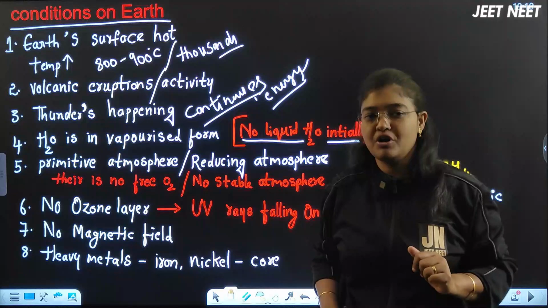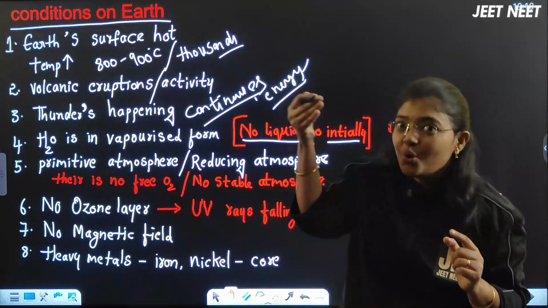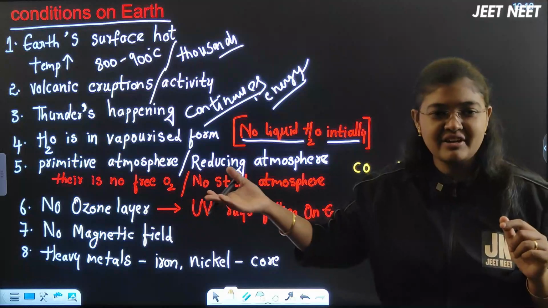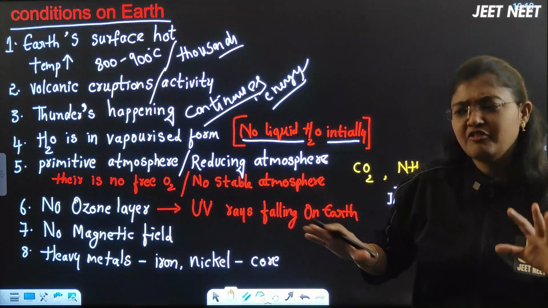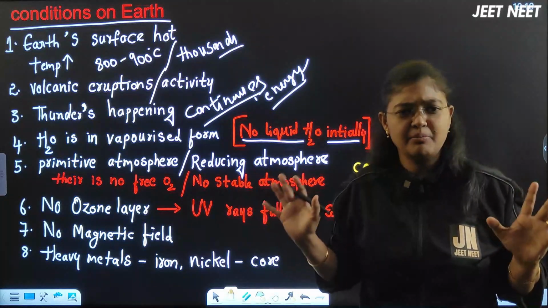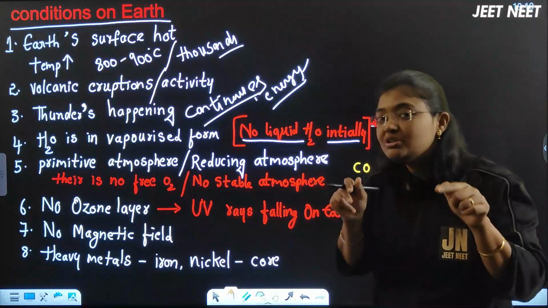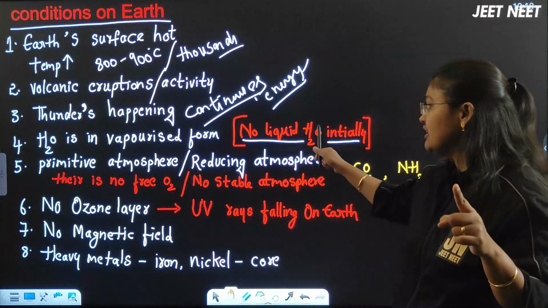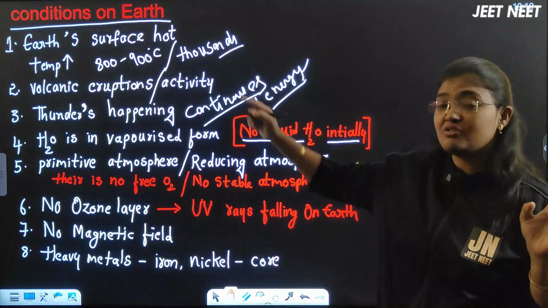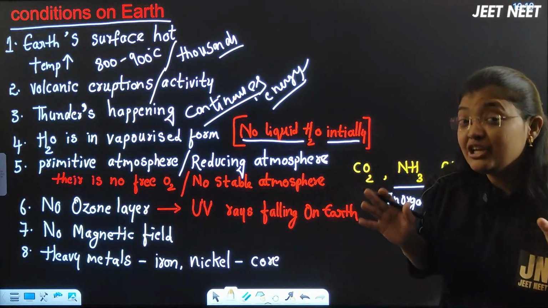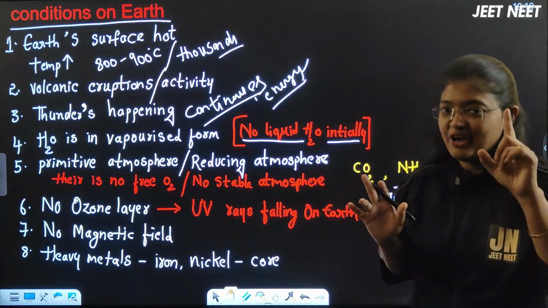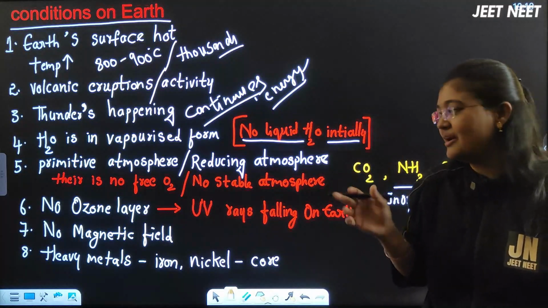Now we have liquid water because our temperature is lower than 100 degrees Celsius. Just now I told you 40 to 47 will be present, and it varies from one place to another. So now the water is available in liquid form. At that time there was no liquid water initially because the temperature was very high, beta. I am telling you the conditions when the earth was formed for the first time. Okay, I hope you are imagining the things better, right?